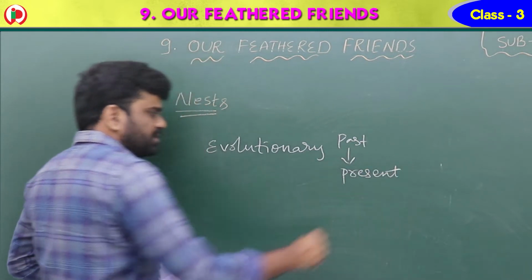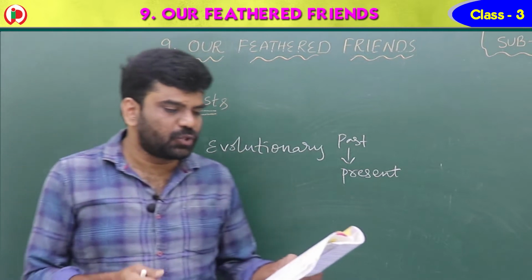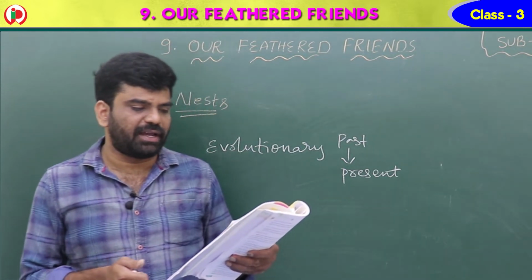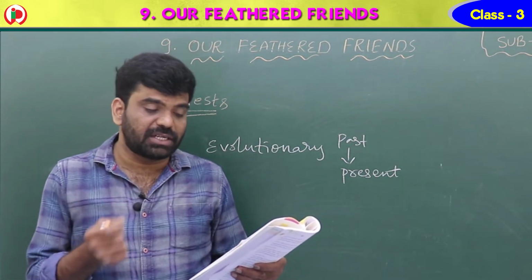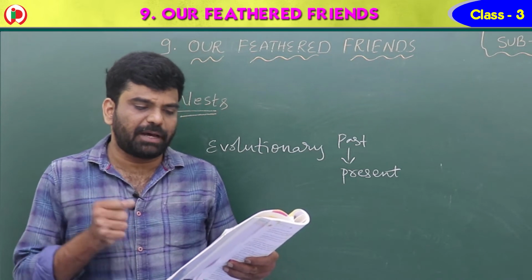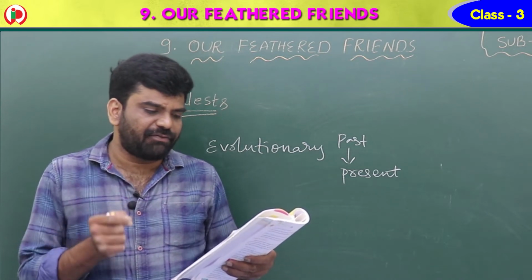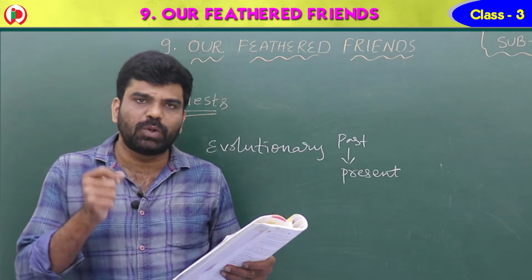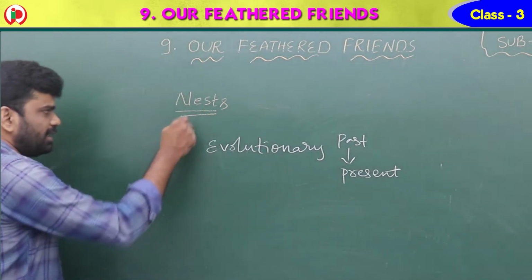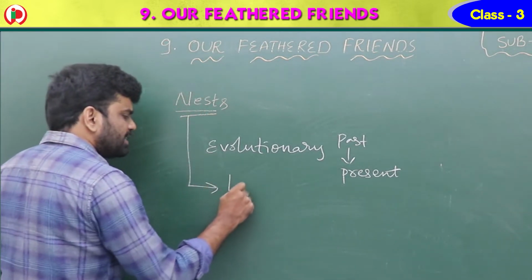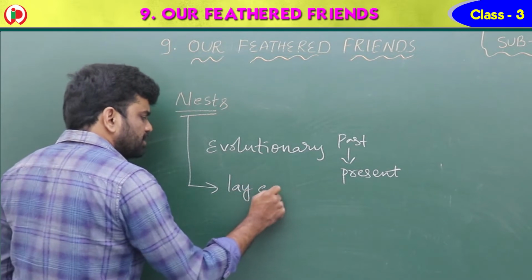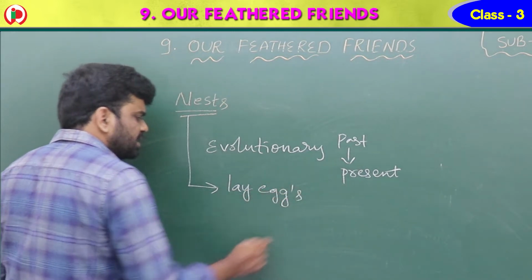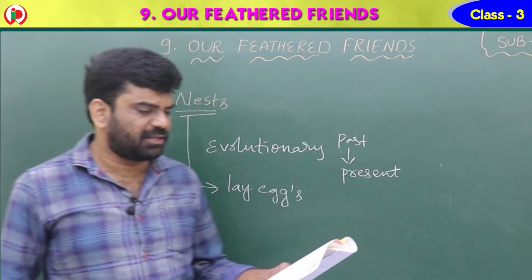So these birds are very choosy and prefer to nest in a specific way, developed over many thousands of years. The main purpose is to find a safe place for the birds to lay eggs. Why are these nests there? To lay eggs, children. These birds lay eggs in a safer place, that is called a nest.